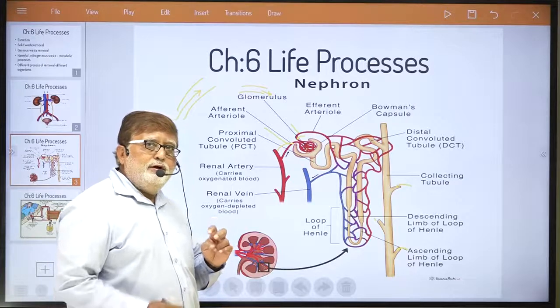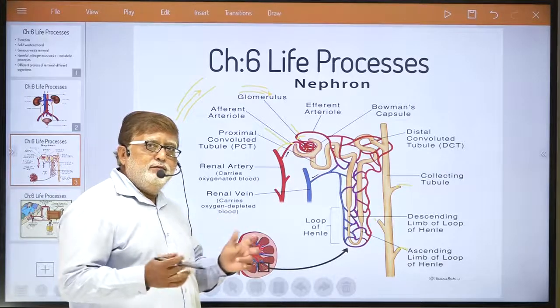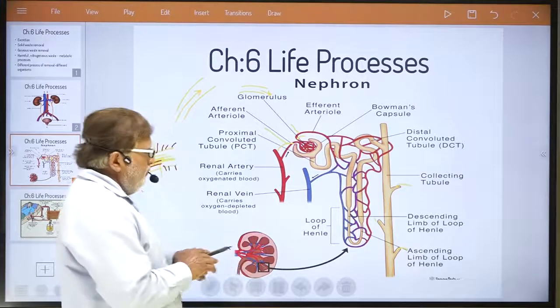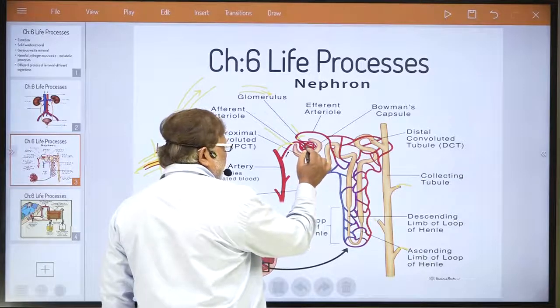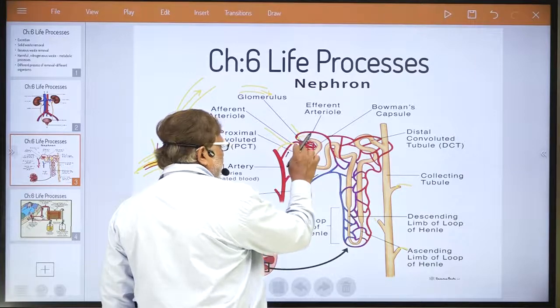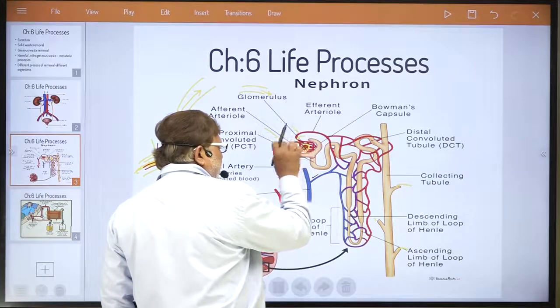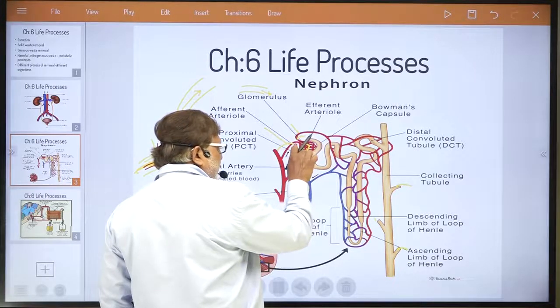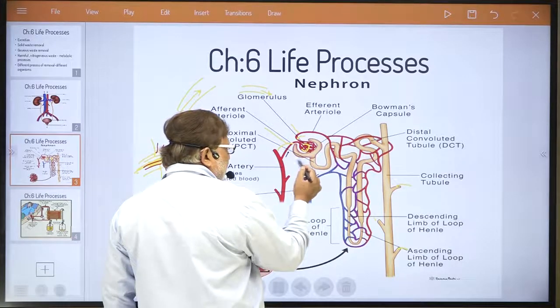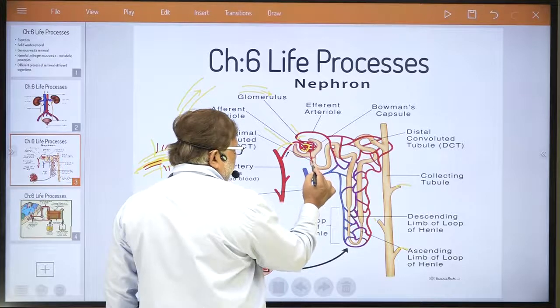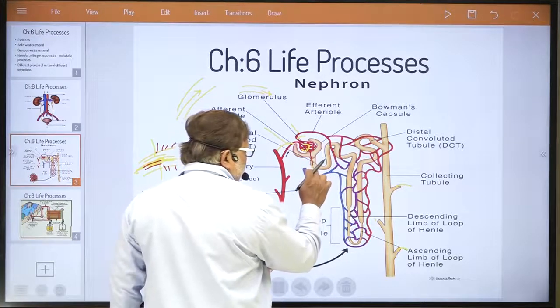This urinary component, nitrogenous waste, etc., which is filtering out, has already been filtered out, meaning urine. This urine which is filtered out now travels here.